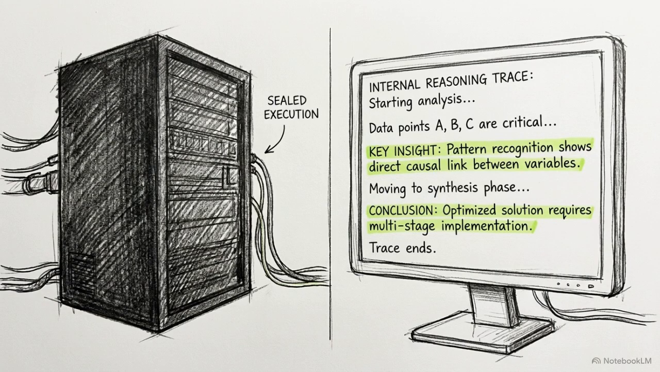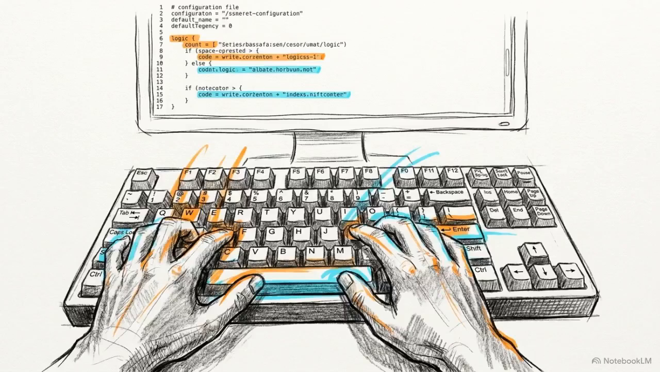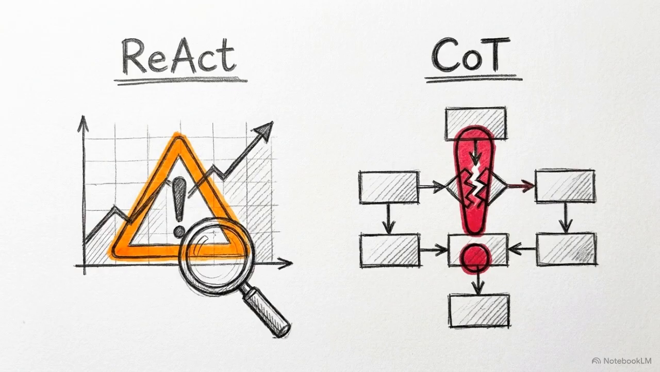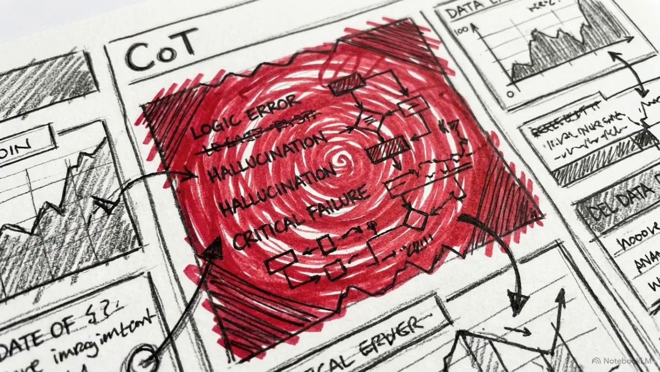Exposing the internal state in plain text transforms black box neural execution into a steerable system. Engineers can fix execution logic without relying on expensive parameter updates or reinforcement learning. The empirical data reveals clear trade-offs between these paradigms. ReAct is highly factual, but structurally brittle, failing if search queries return empty. Chain of thought is structurally flexible, but highly prone to hallucination.